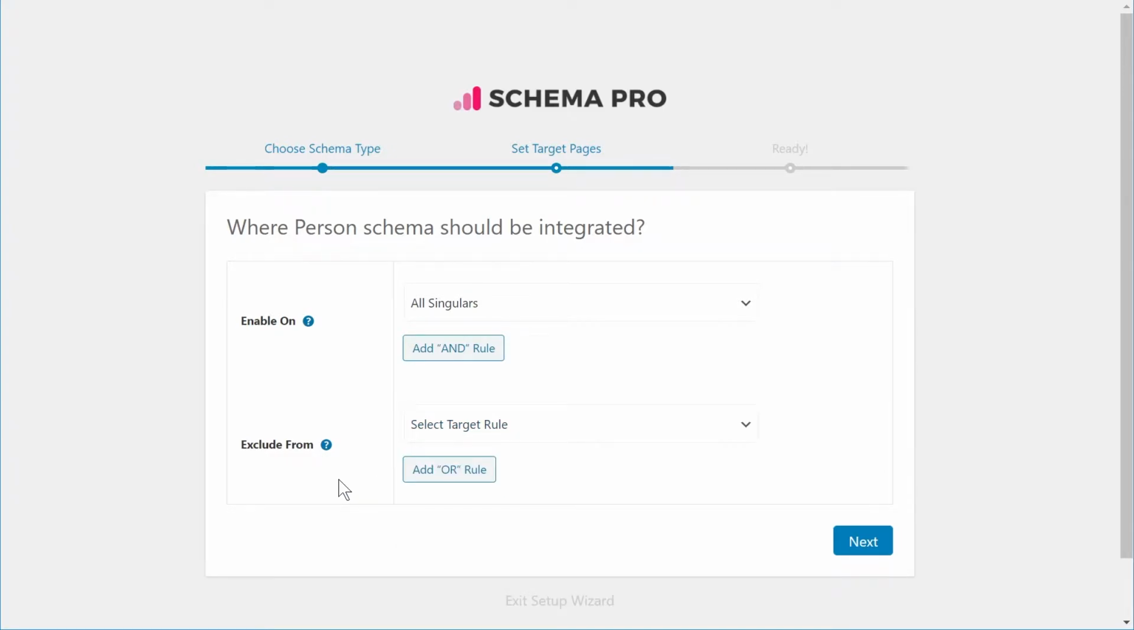Just for this example, what I'm going to do is leave the enable on all singulars, which means all the singulars on my website, including custom posts, will get the schema. Let's click the next button to proceed.